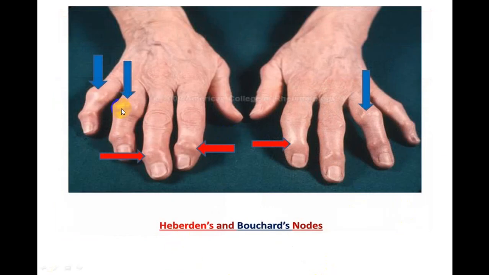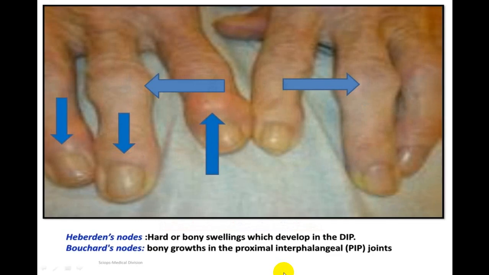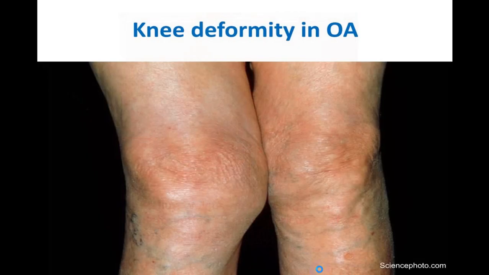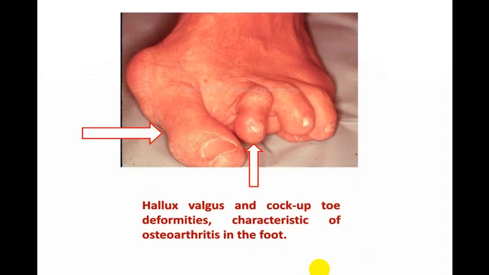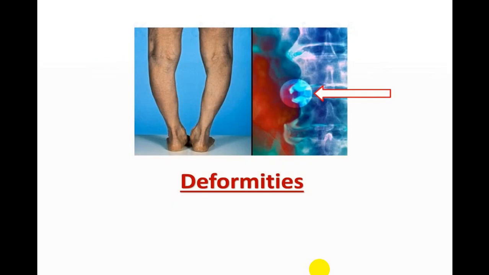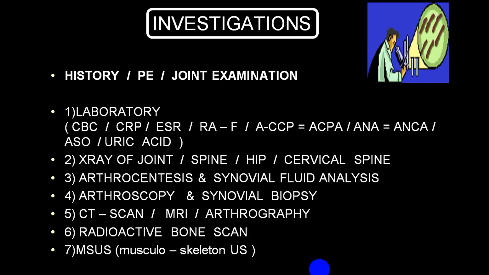Heberden's nodes, Bouchard's nodes. These are Bouchard's nodes. This is Heberden's nodes, so typical in case of osteoarthritis. Clear? This is hallux valgus, deformities of the toe, and this is cock-up toe, again in case of osteoarthritis, and even you get it in rheumatoid arthritis. Knee joint deformity in osteoarthritis. You can see the deformities.